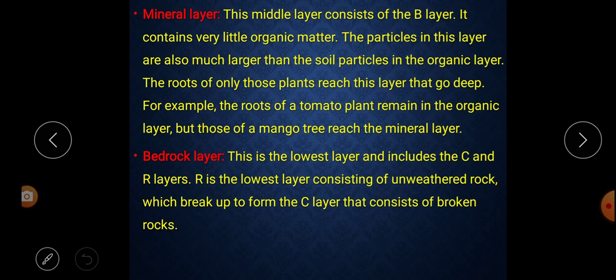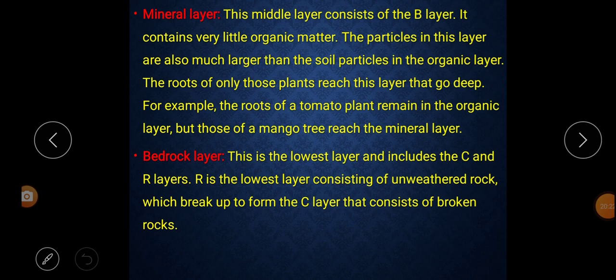Only the roots of those trees that are long can reach this layer. If you take the example of a tomato plant and a mango tree, the tomato plant's roots stay in the organic layer while the mango tree's roots go down to the mineral layer.